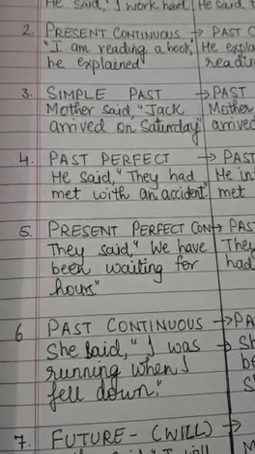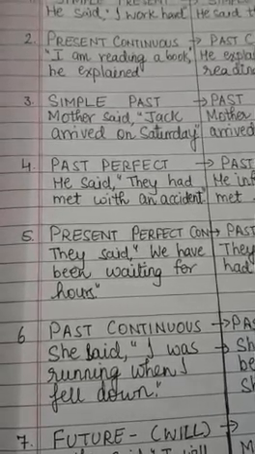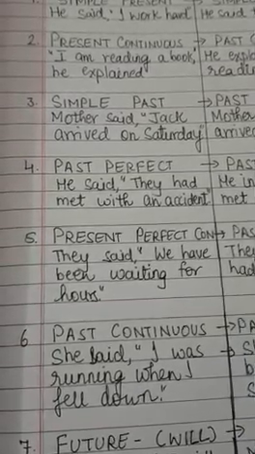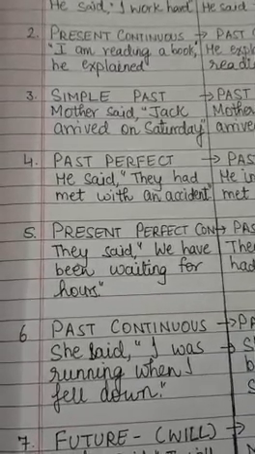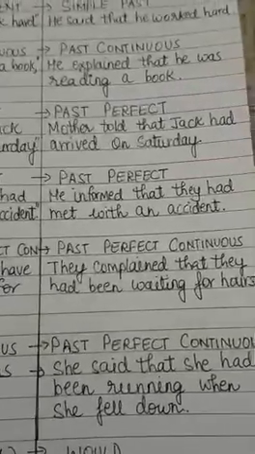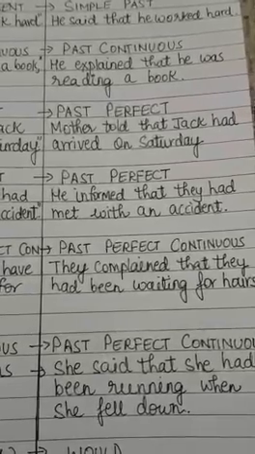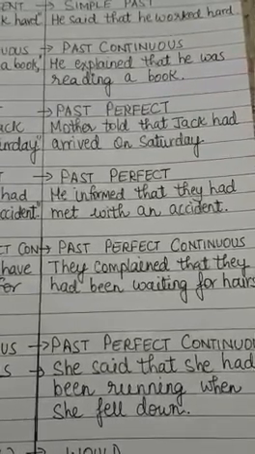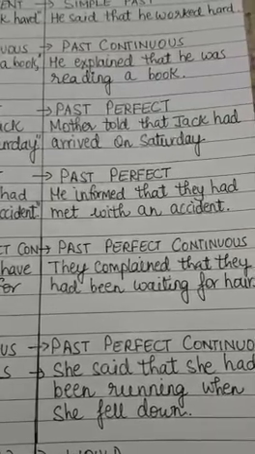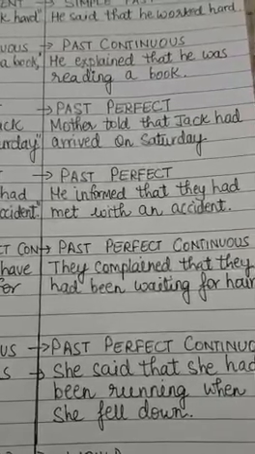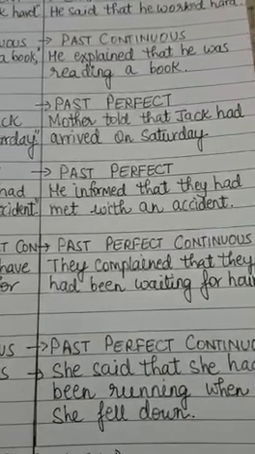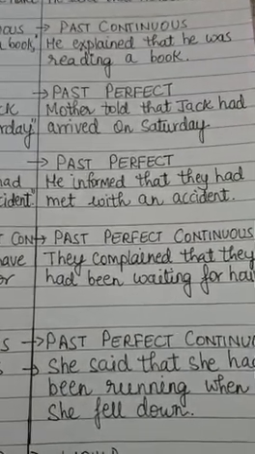Now, if the sentence is in past perfect, he said they had met with an accident. This is already in past perfect. What are the changes made here? So children, note, there will be no changes. It will remain as it is. This is one tense where no changes can be made. He informed, yes, the reporting verb can be changed, that he had met or they had met with an accident. So no change.